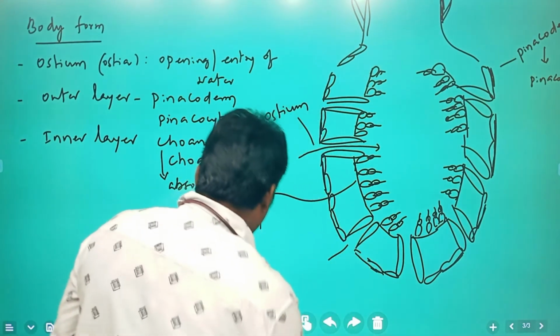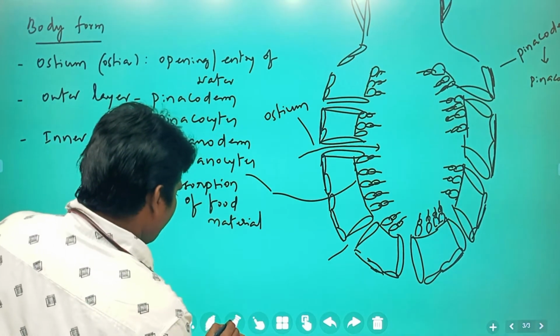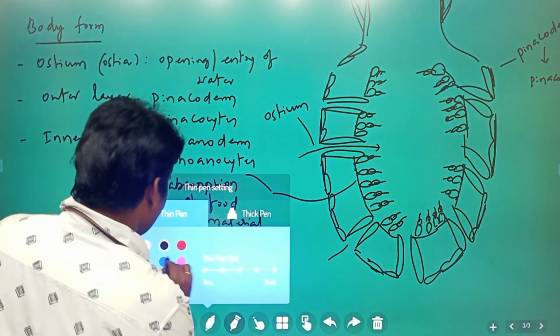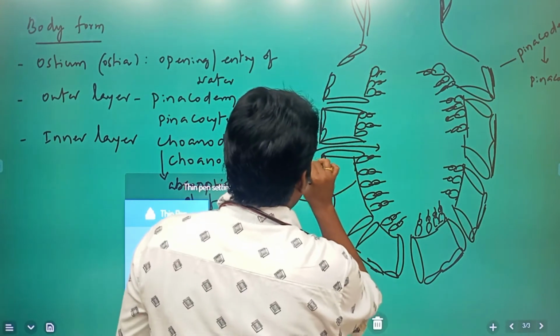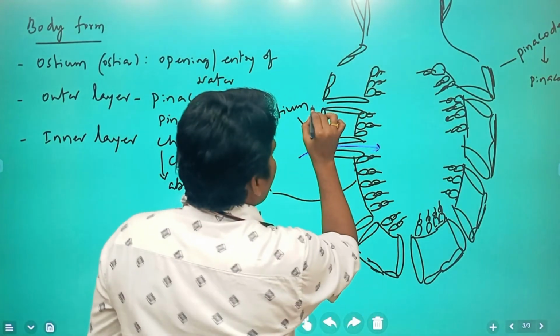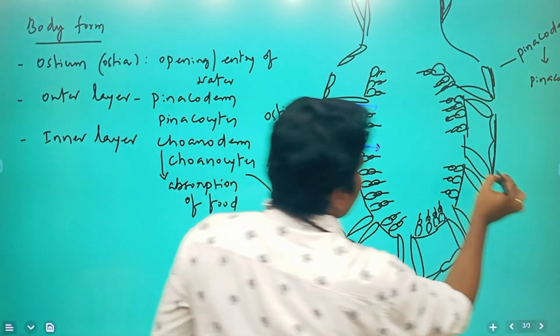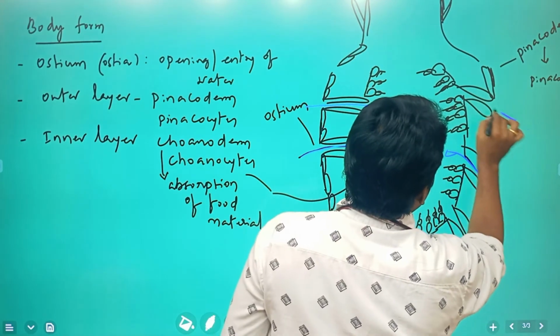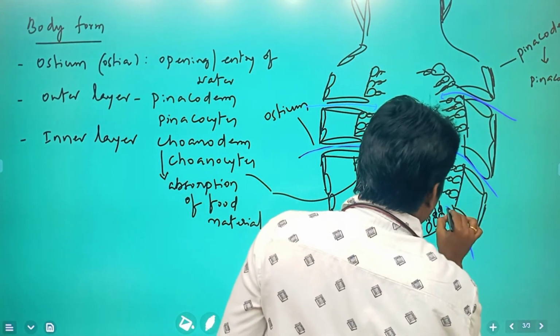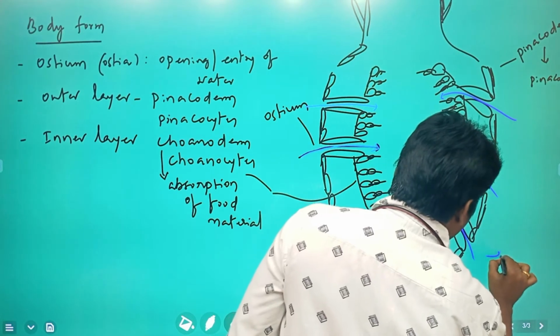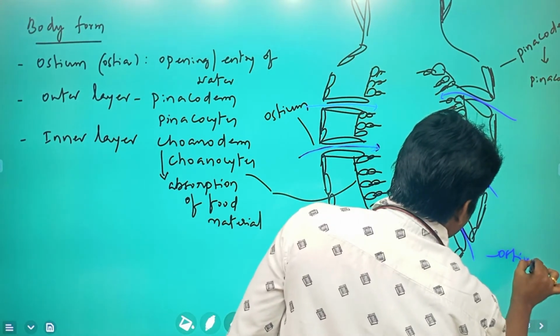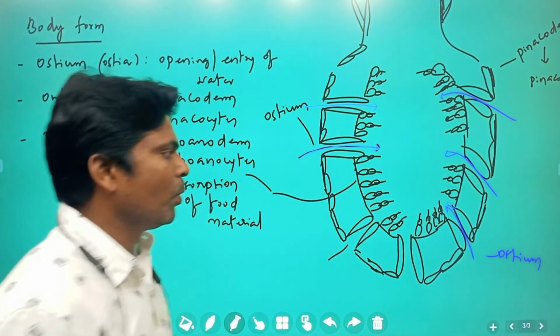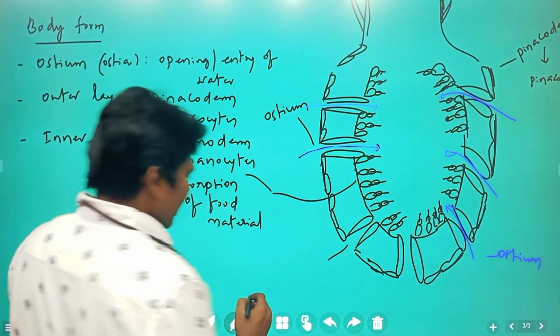I will use another color. Water enters in this way. Here also water enters, and here also water enters, and here also. These are all what we call ostia, the plural of ostium. Clear?